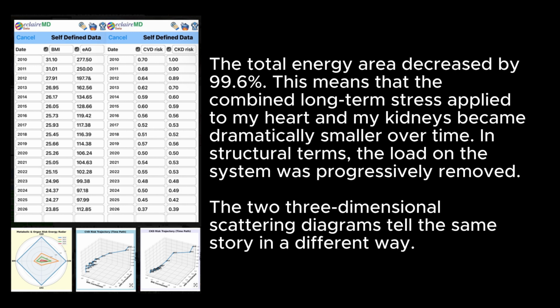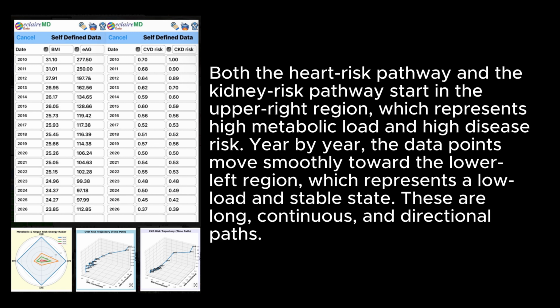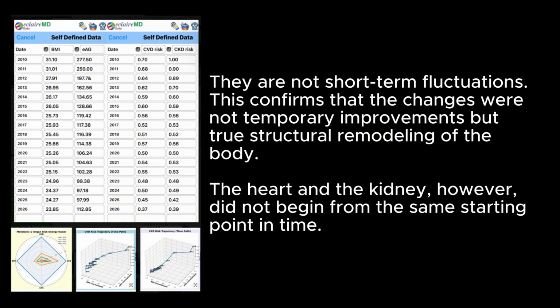The 2 3-dimensional scattering diagrams tell the same story in a different way. Both the heart risk pathway and the kidney risk pathway start in the upper right region, which represents a metabolic load and high disease risk. Year by year, the data points move smoothly toward the lower left region, which represents a low load and stable state. These are long, continuous, and directional paths. They are not short-term fluctuations. This confirms that the changes were not temporary improvements but true structural remodeling of the body.